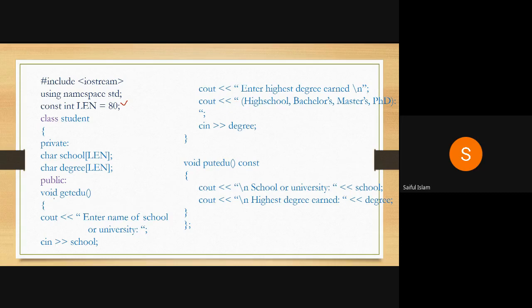So get education is for getting the value of a school and a degree, and put education is for printing the value of a school or university or degree, that is, the highest degree. So these are the member functions of a student. But now these member functions will not be accessible to manager and scientist. Why? Because they have a private derivation.